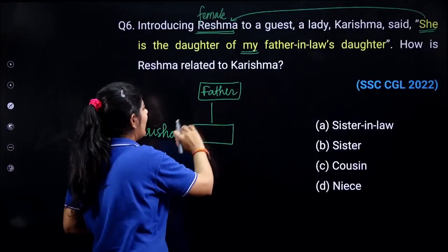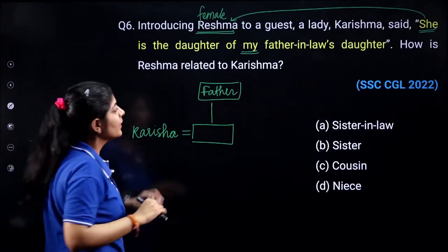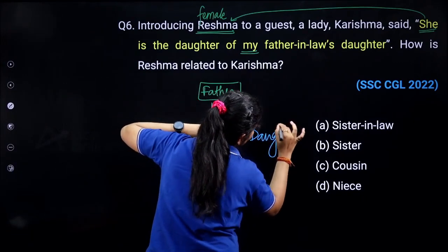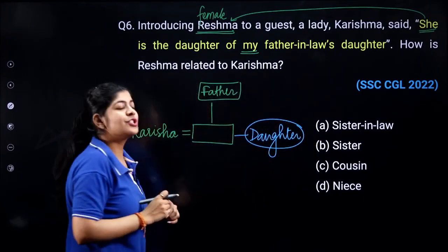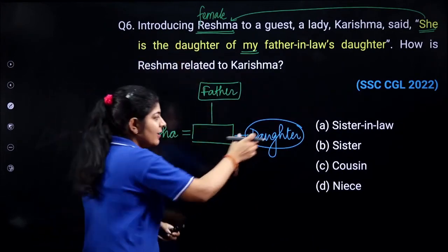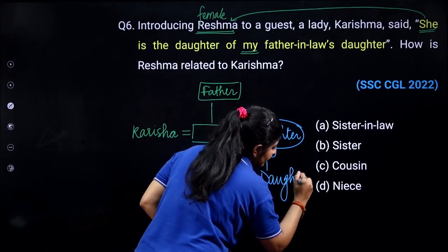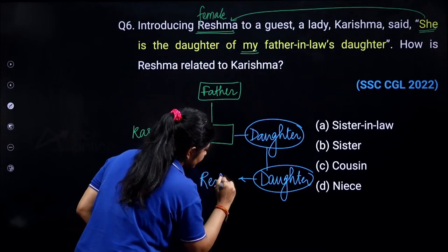So this father for Karishma is nothing but father-in-law. Now father-in-law's daughter, so Karishma is saying that Reshma is the daughter. Now she is again the daughter of this person, and this daughter is nothing but Reshma.